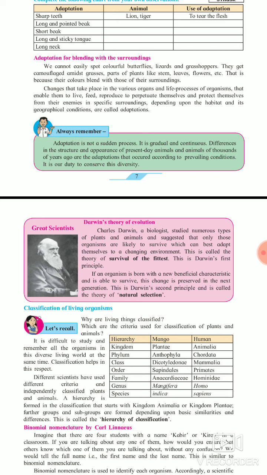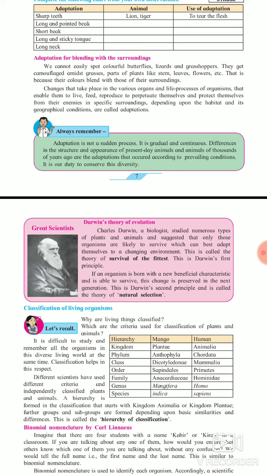Adaptation is not a sudden process; it is gradual and continuous. If any animal gives birth, for example a tiger giving birth to cubs, that small tiger gradually adapts the characteristics of its father or mother: how they hunt, how they walk, how they eat. So gradually and continuously they adapt things.